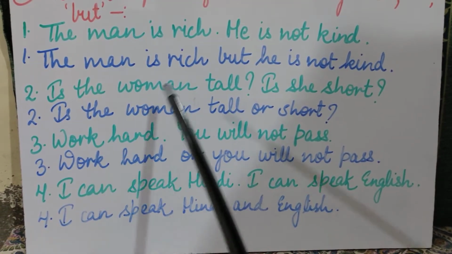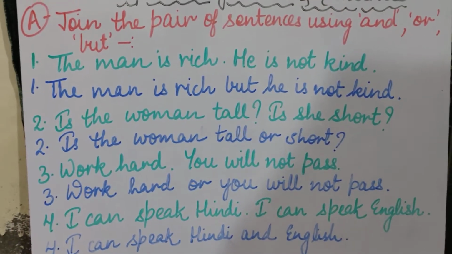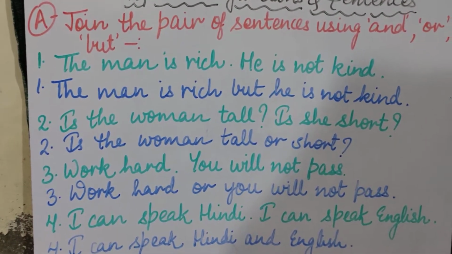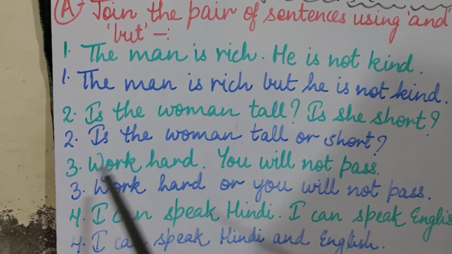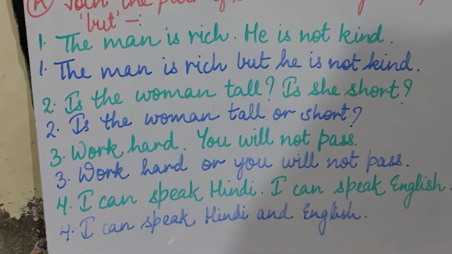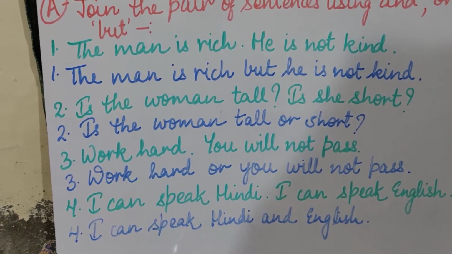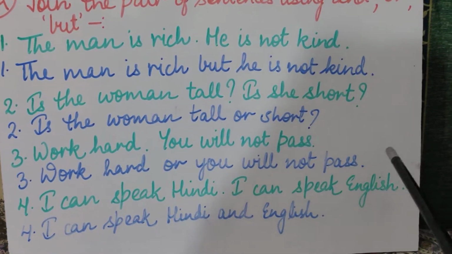Now work hard is one sentence, you will not pass is another sentence, but here you can see that these two sentences are showing different situations. Work hard, या तो आप मेहनत कर लो, और you will not pass, या फिर आप फेल हो जाओगे. ठीक है ना, आप पास नहीं होगे. So work hard or you will not pass.